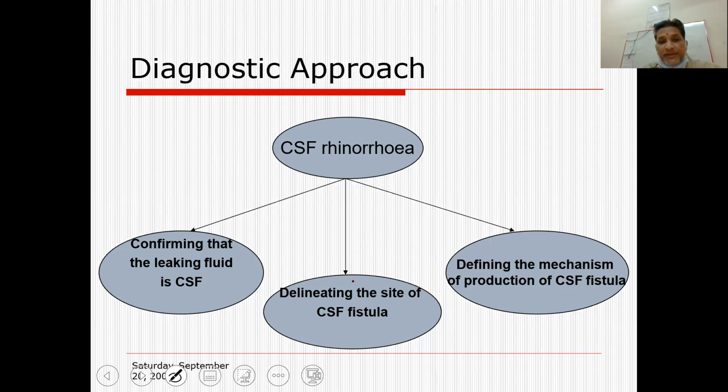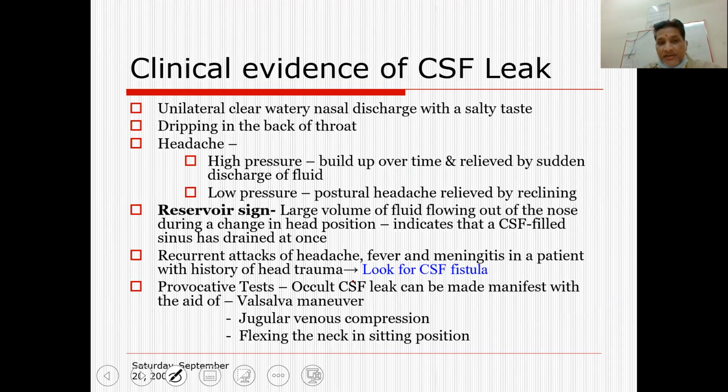You have to do both in these patients in order to clearly locate the exact site of the leak. They are complementary to each other, and in most cases the site of the leak can be delineated.